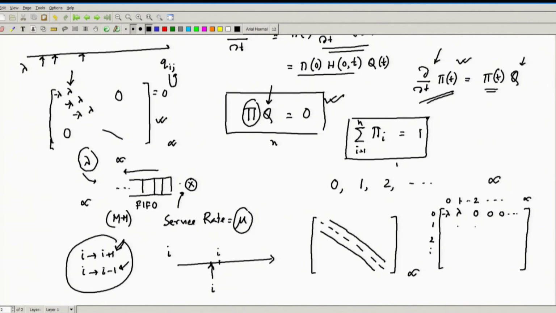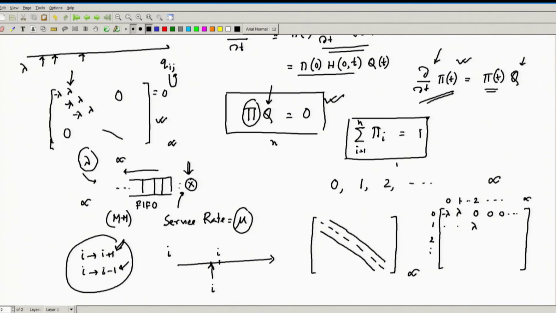What will be this? 1 to 2, that means one arrival, again with rate lambda. Okay. 1 to 0, that might happen due to departure. Now, let us try to see, there is a single server, one server is there. What is the associated departure rate, or let us say the rate at which some customer will be departing from there, that will be populated over here at 1, 0, because it is in state 1 and it is going to 0. What is the associated rate? That is what we want to try to characterize.